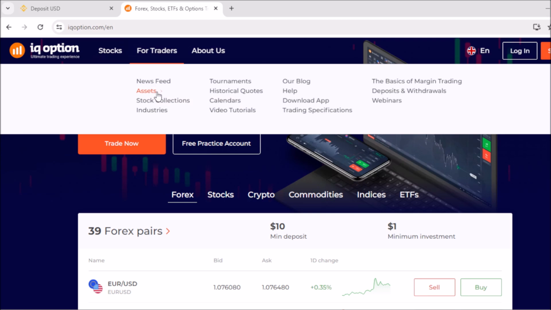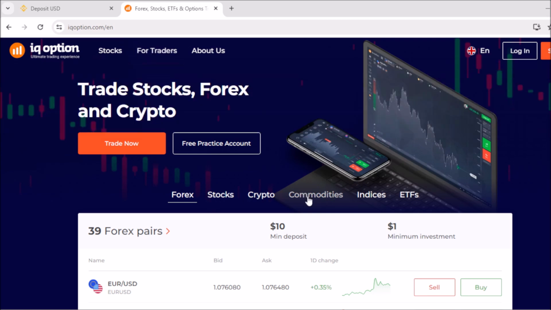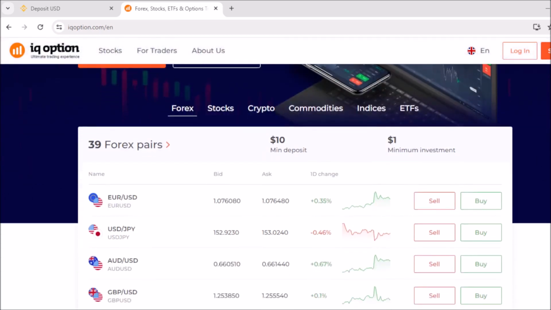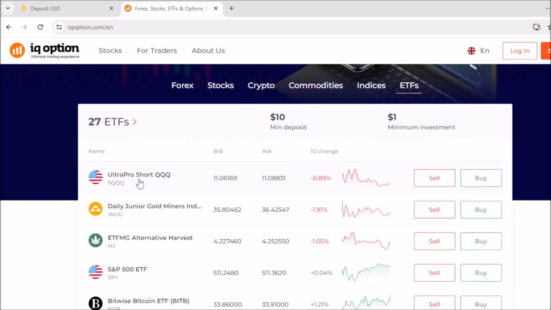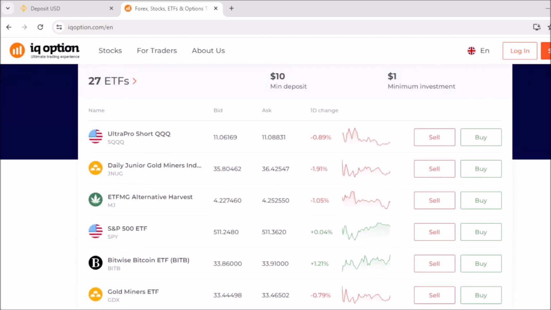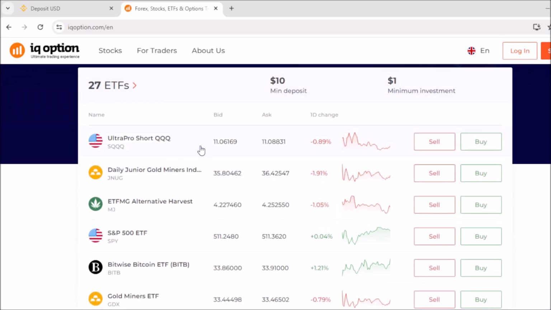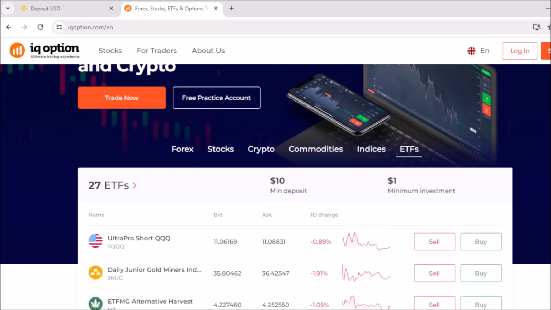Forex trading. Traders can access the Forex market through IQ Option, allowing them to trade currency pairs and speculate on the exchange rate movements between different currencies. Stocks and ETFs trading. IQ Option provides access to a wide range of stocks and exchange-traded funds, ETFs, allowing traders to invest in the shares of various companies and diversified portfolios of assets.